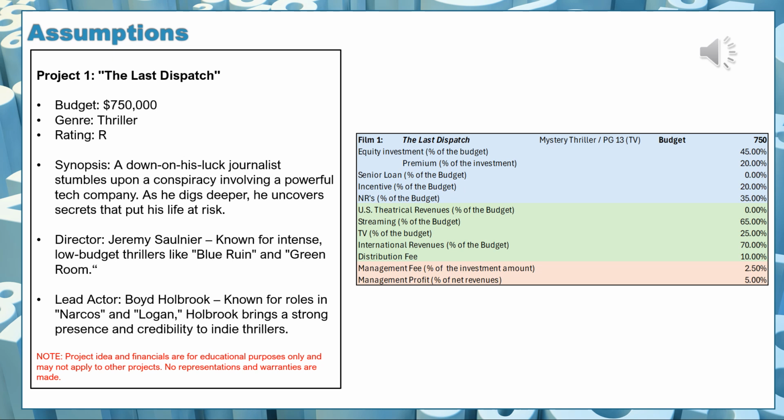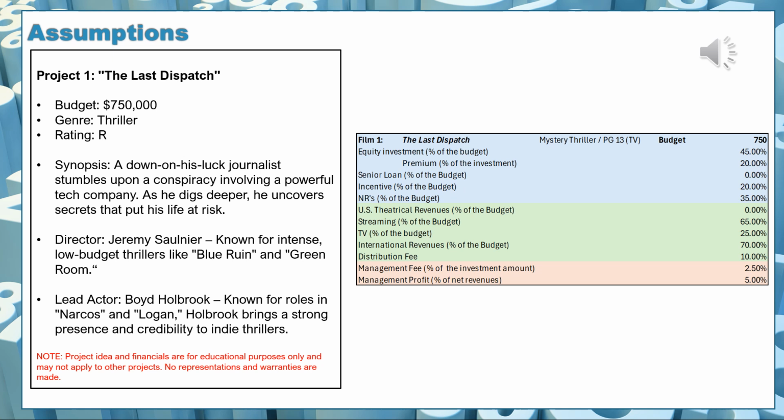So let's take a look at this low budget thriller here. In the assumption sheet that I put in front of the Excel sheet, based on which I will then run the slate on the second sheet, we start with the financing components. The budget is $750,000. The equity that I have generated by looking at how many non-recoverable finance sources I have, percentage of the budget, how many incentives I have with the percentage of the budget.